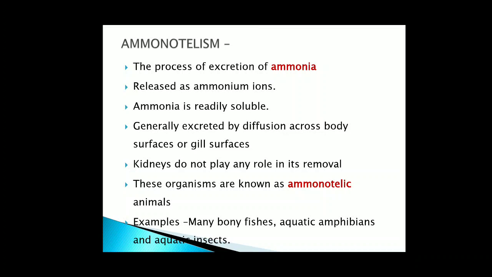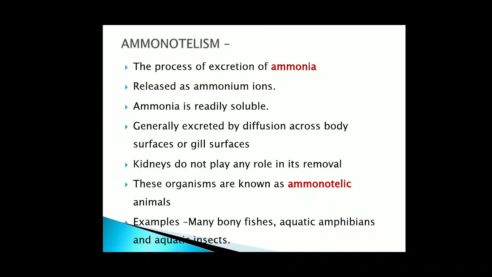So ammonia is readily soluble. It is very soluble in water, so it easily crosses the membranes. So it is generally excreted by diffusion across body surfaces or gill surfaces. So from the body it moves outside to the water bodies. So as it is formed, it is excreted out.